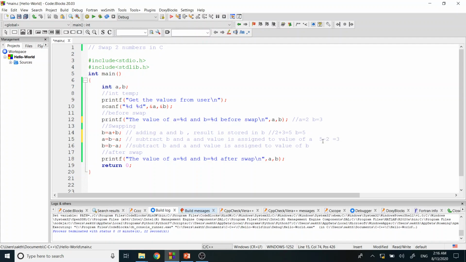Then, the value of b is still 2 and the value of a is still 5, which we got in the first expression. So 5 minus the value of b, which is 2, which we obtained in the previous expression, gives 3, so a equals 3. Initially we assigned a as 2 and b as 3. After the swapping, we get a as 3 and b as 2. This is how the swapping operation is performed with the help of addition and subtraction operators.